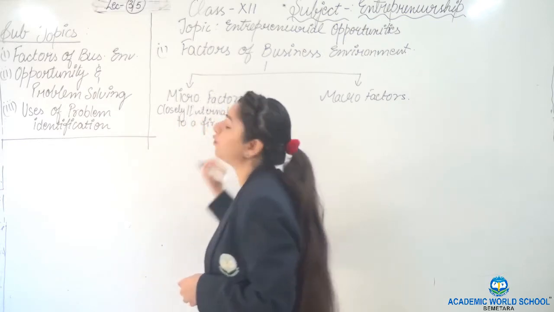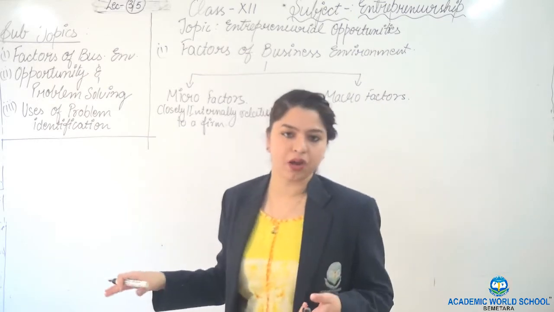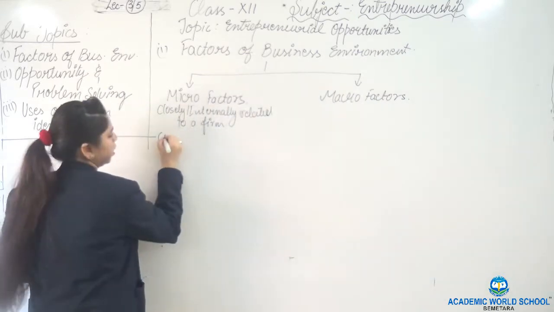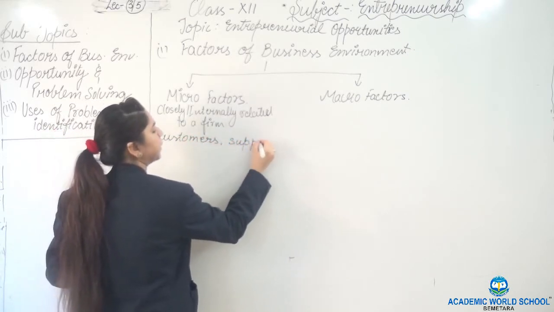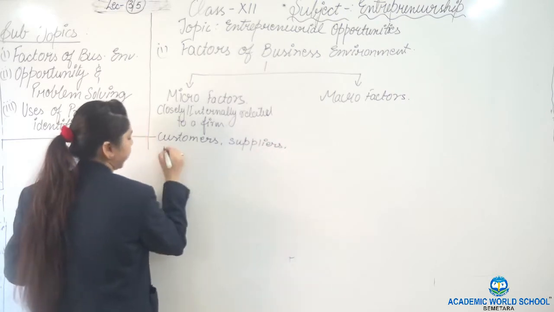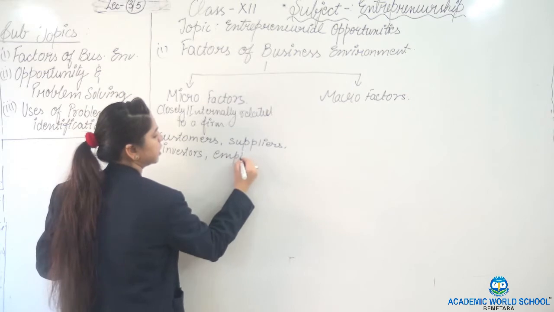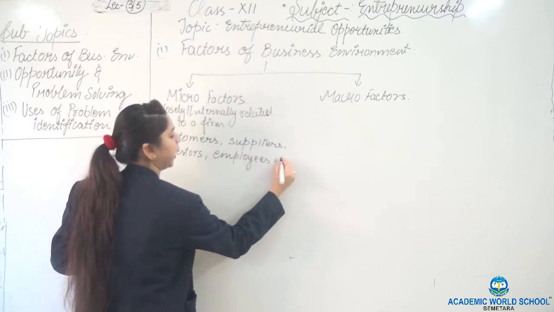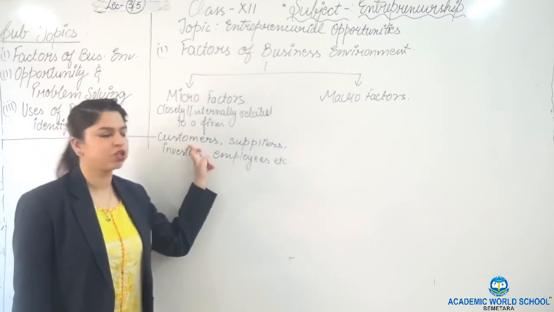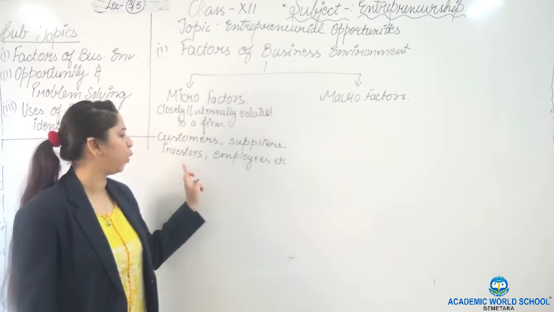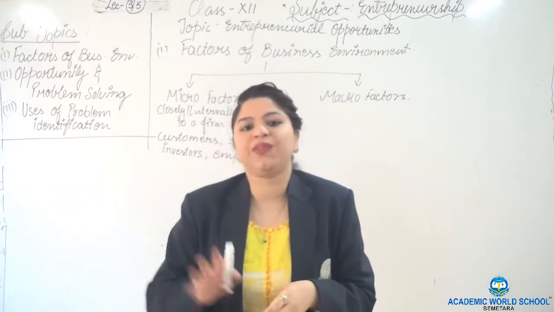When we talk about a firm, the micro factors are closely related and they are the internal part of the firm, like customers, suppliers, investors, employees, etc. So they are all internally related. When we talk about customers, suppliers, employees, investors, they are all an integral part of a firm. It is not related with any other firm.